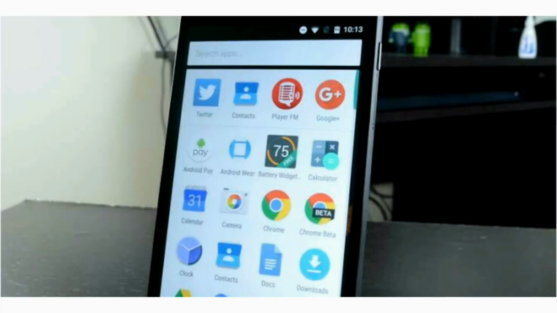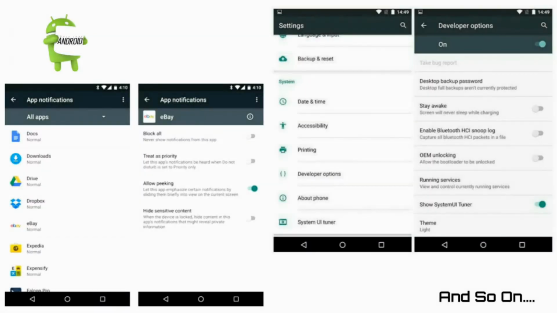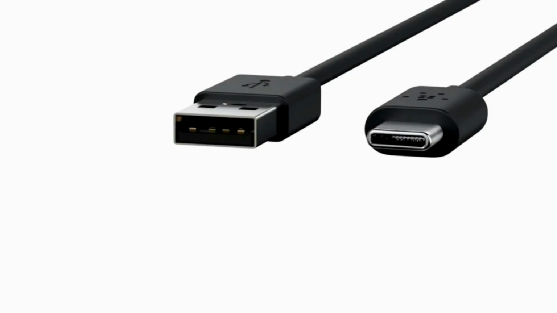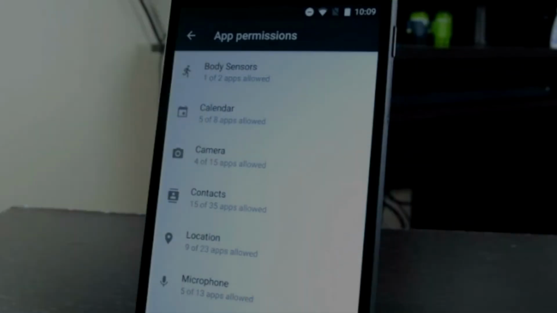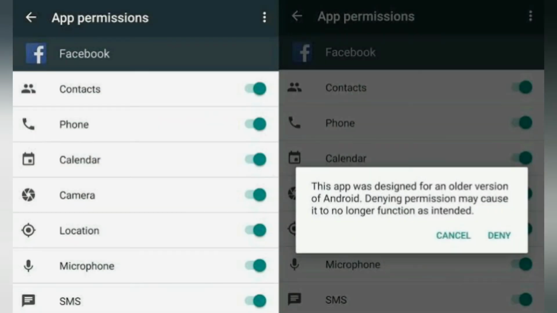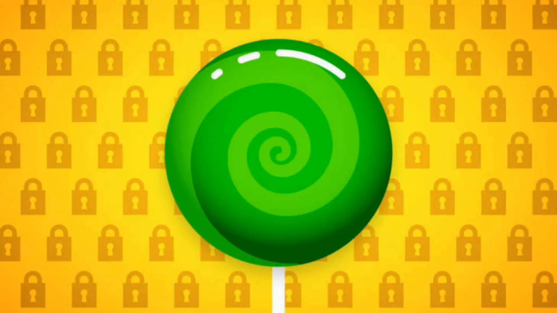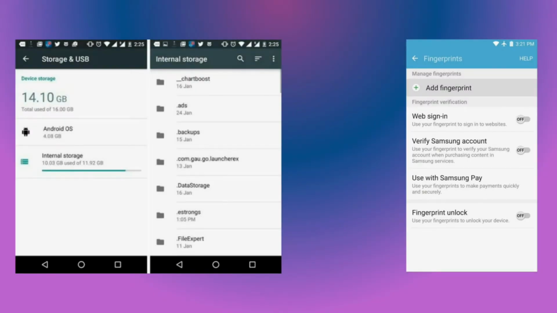Significantly, the application drawer became vertical, with Android Pay, USB Type-C support, memory manager, volume control, security, changing permissions for apps, and the most important one, the fingerprint sensor. Yes, this version got this new feature.